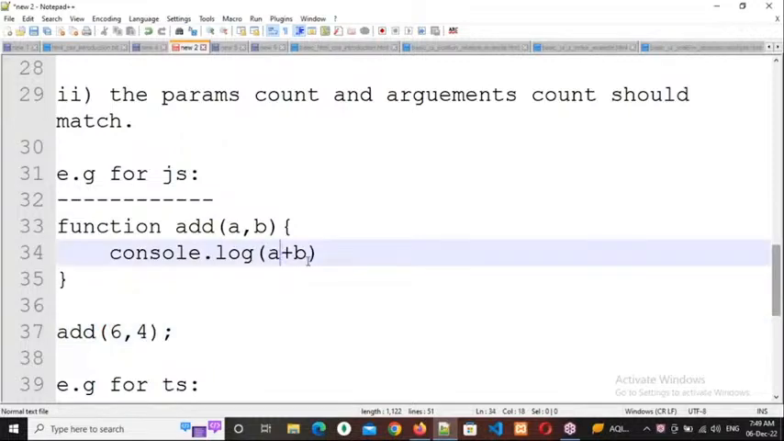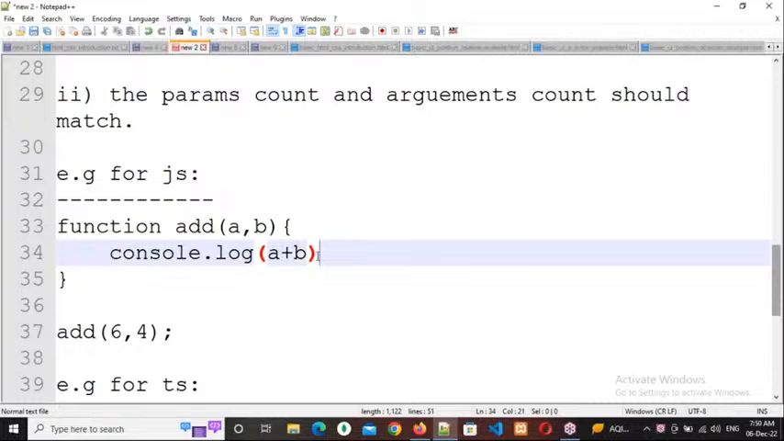So in the next line, what am I doing? I'm doing the addition operation, a plus b. Now tell me, what is the output I will get? Respond, everybody. 10. a value is 6, b value is 4. So number plus number equals number. Number 6 plus number 4 equals number 10. Number plus string equals string only. String plus number equals string only.